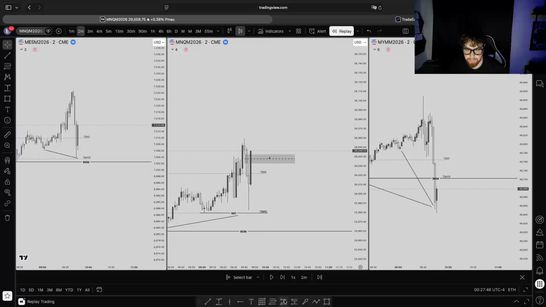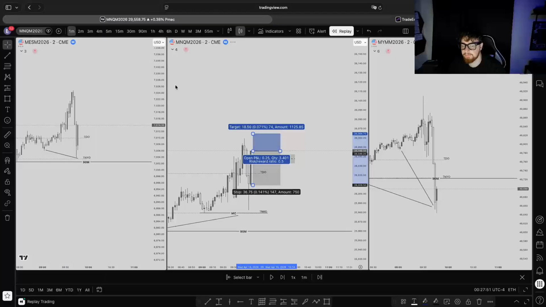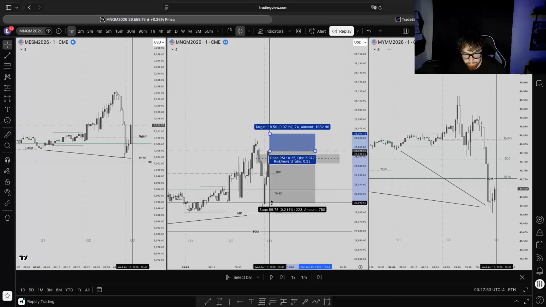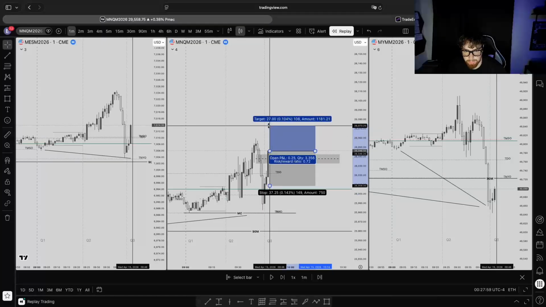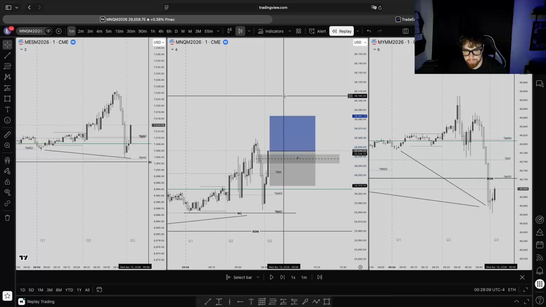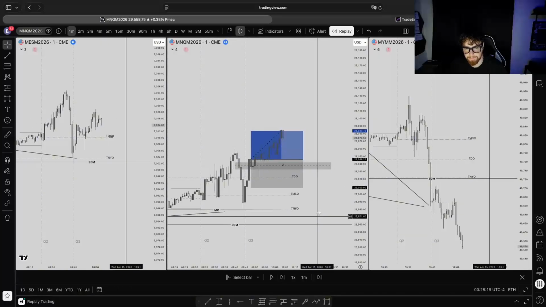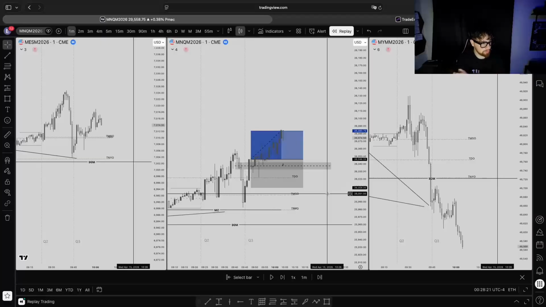This is a perfect close too. You can enter. Our stop is here, 50 points, and we're protected by this gap. You could probably even put your stop there, to be honest. This is going to play out, especially if you want to target higher R, like 1.5 R. For the sake of the video, we'll just get our 1 R. Boom, TP again.